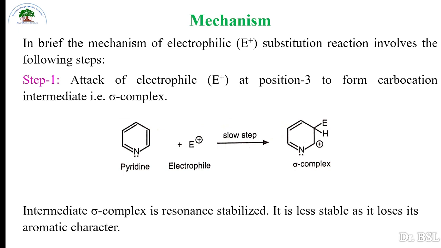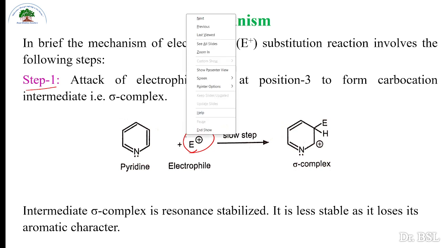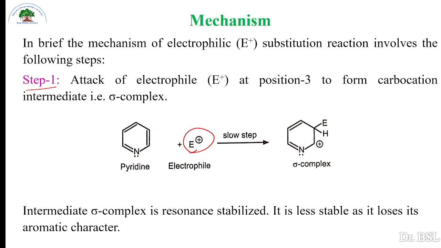So what is the mechanism of this electrophilic substitution reaction? In brief, the mechanism involves the following steps. Step 1 is attack of the electrophile at position 3 to form a carbocation intermediate, and that is known as the sigma complex.